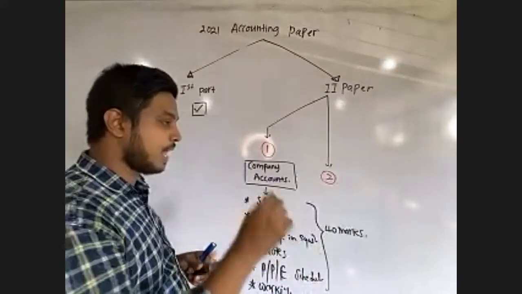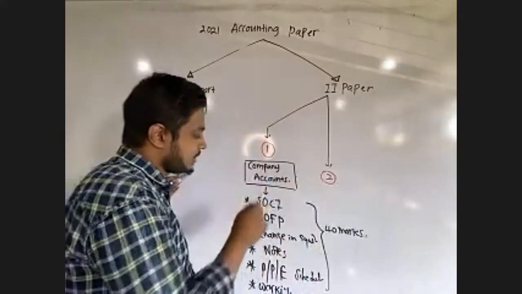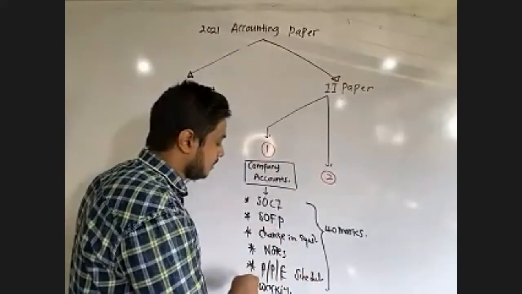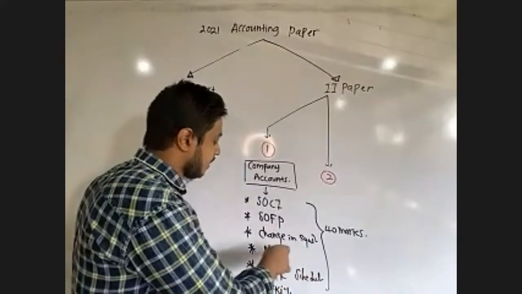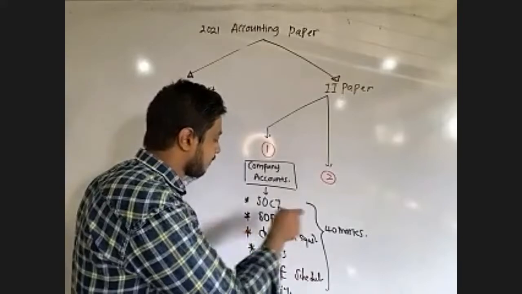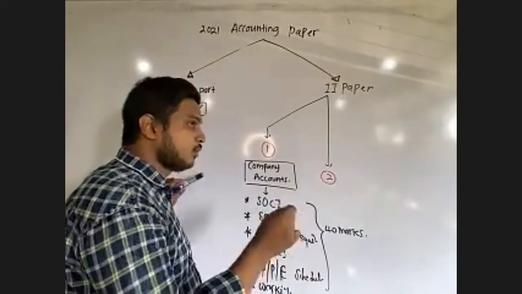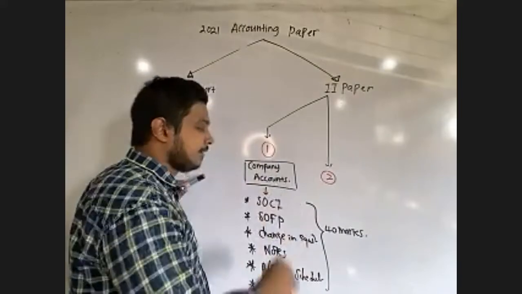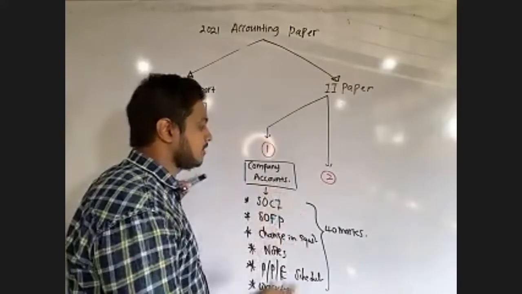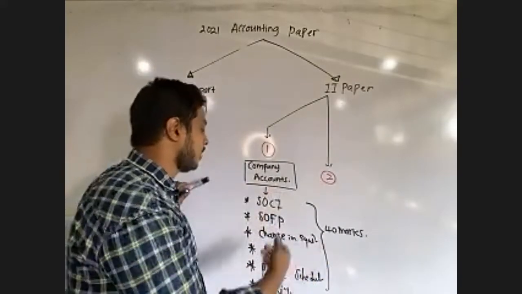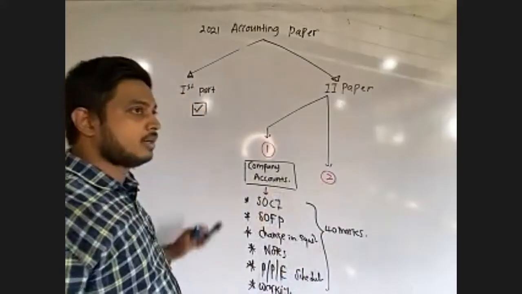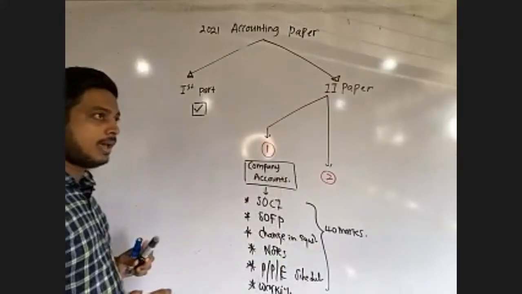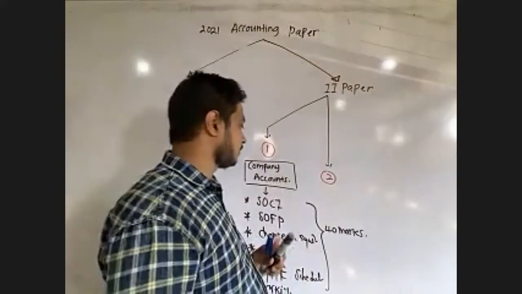That means you have to focus on small numbers in the property, plant and equipment schedule, the notes, changes in equity, SOFP, SOCI, everything, and provide it complete, right? Even the total summation has been allocated marks. Therefore, try to finish this company accounts question as much as you can, right?